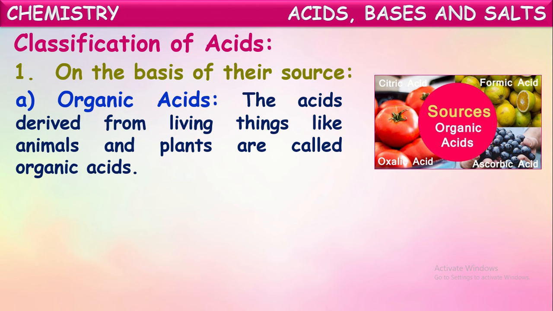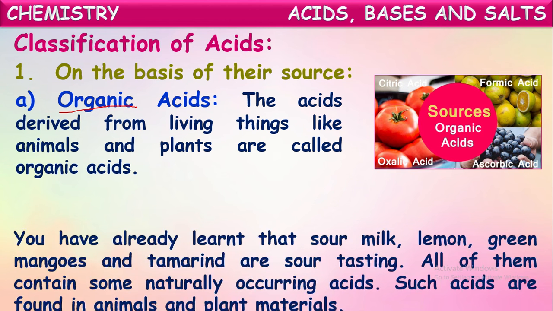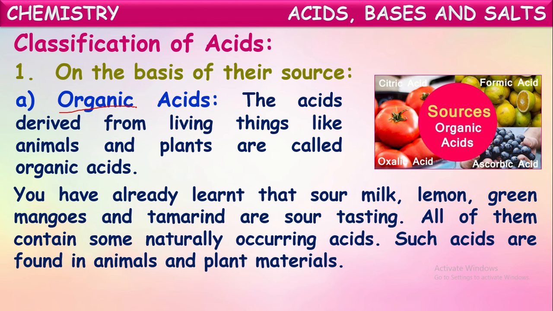What are organic acids? The acids which are derived from living things, because here the word organic represents living substance. So the acids which are derived from living things like animals and plants are known as organic acids. We have already learned that milk, lemon, green mangoes and tamarind are sour tasting.